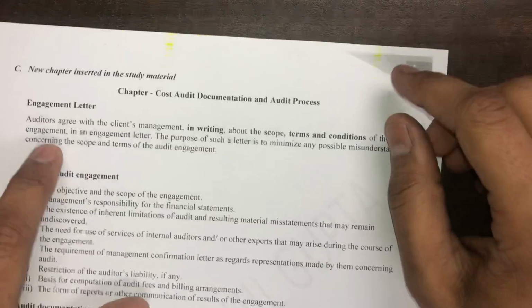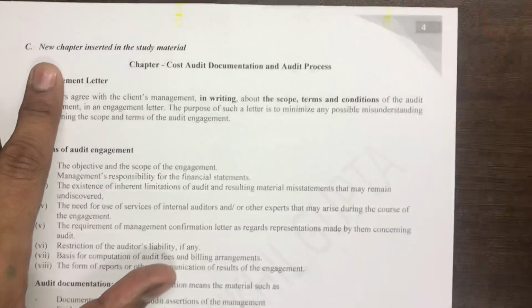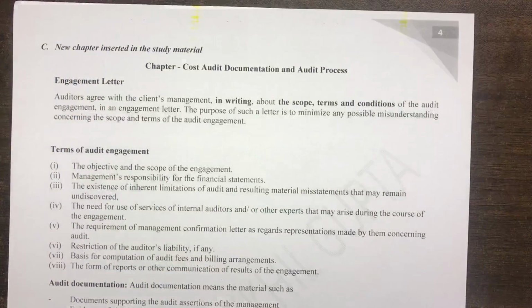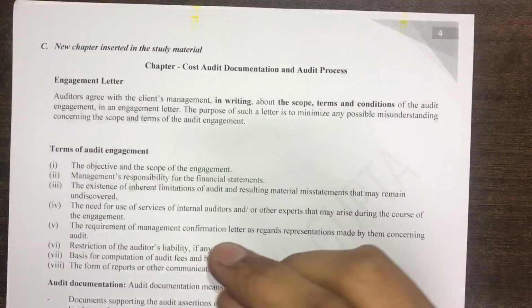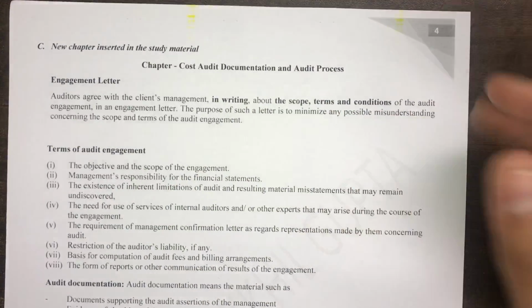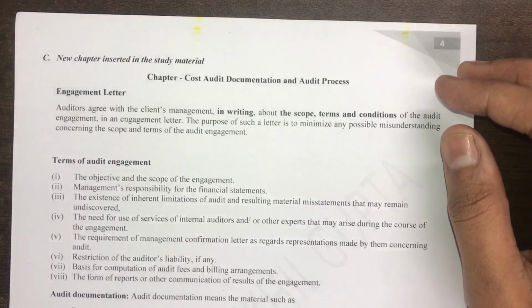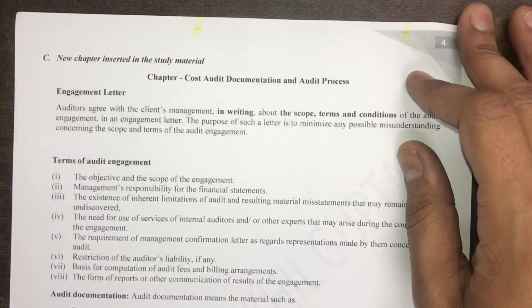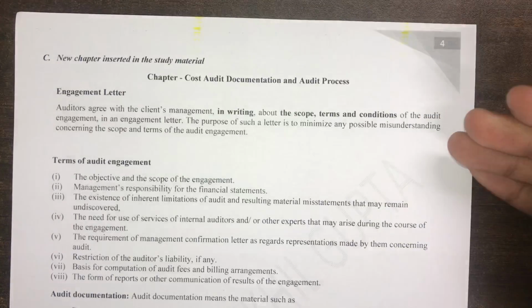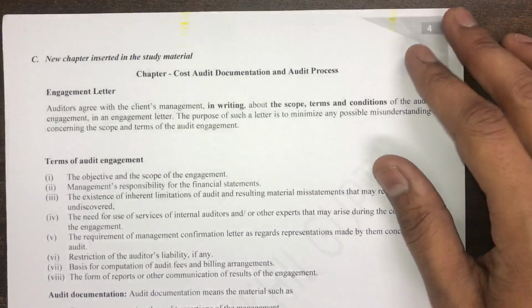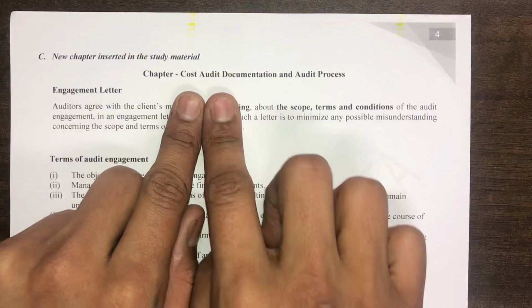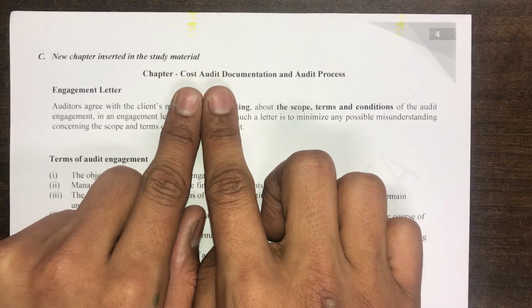Now the third, or the last, aspect of the amendment which has taken place is aspect number C. Guys, there is a new chapter which has been inserted in the study material. Please don't panic and don't worry, because this is a very small chapter, just 2-3 pages, and it is a theoretical chapter which has been introduced after realizing the importance of documentation, and the importance of capturing the audit procedure through an adequate file. So this is the new chapter which has been introduced in the January 2019 revised study material.